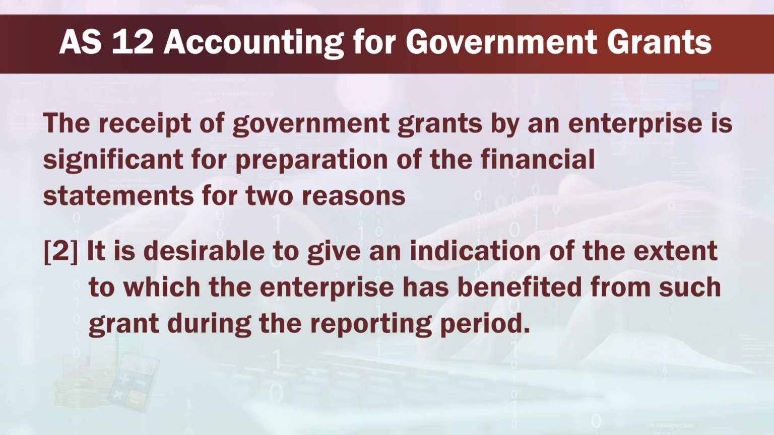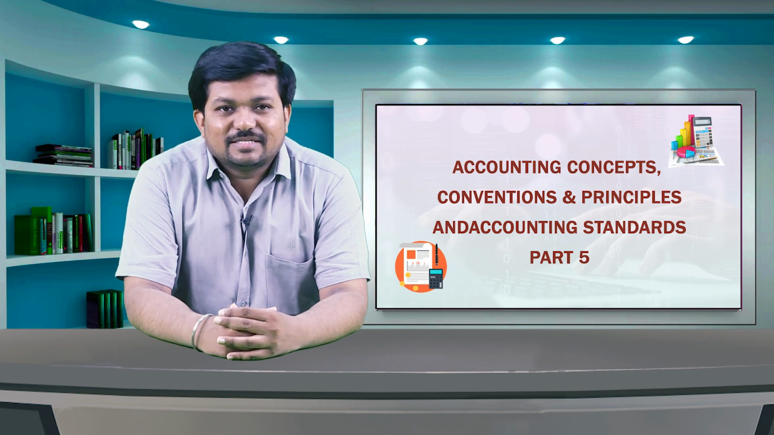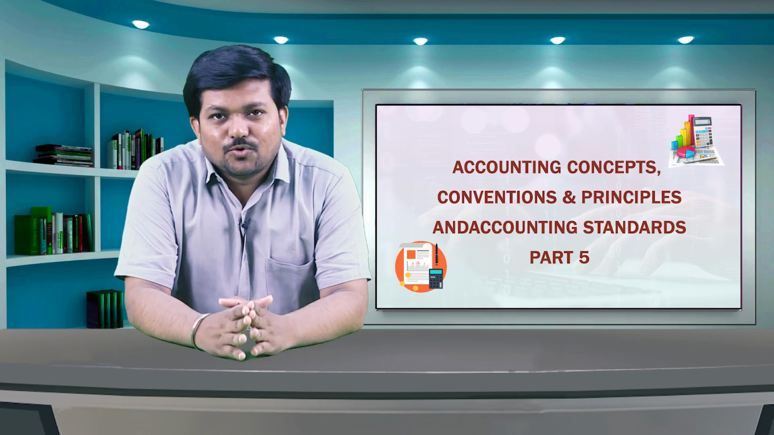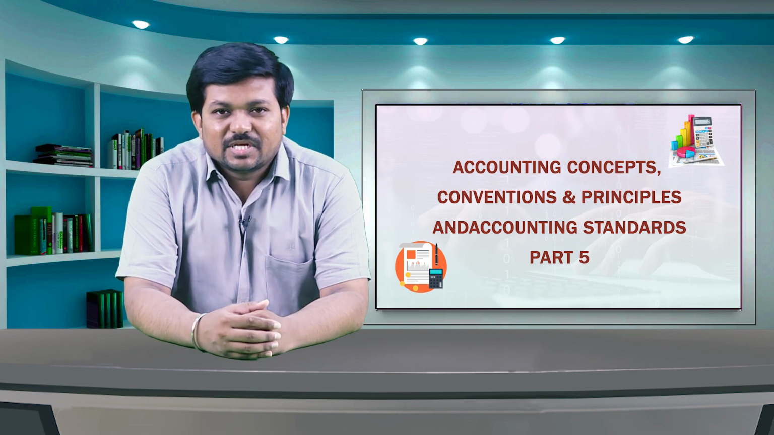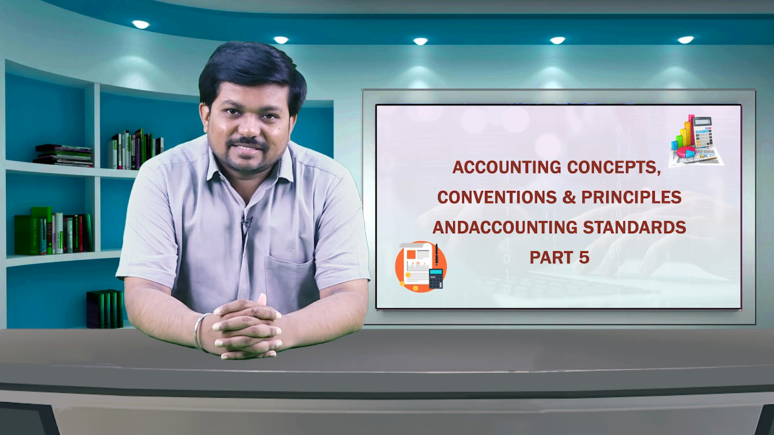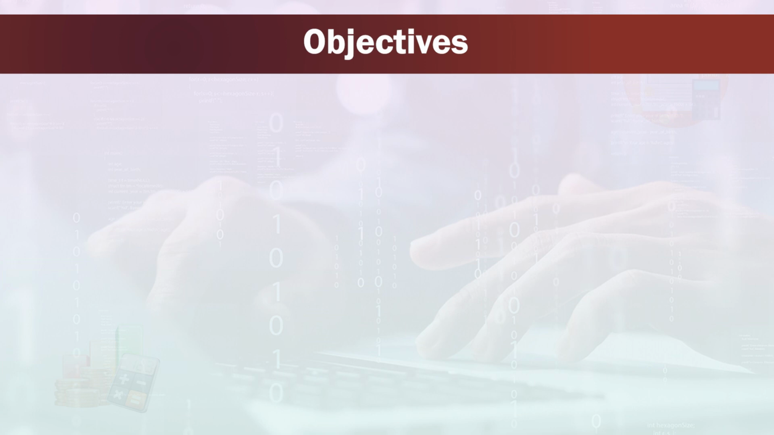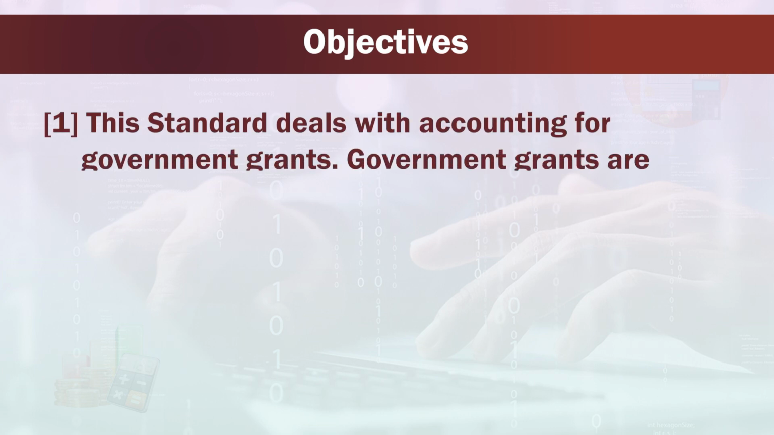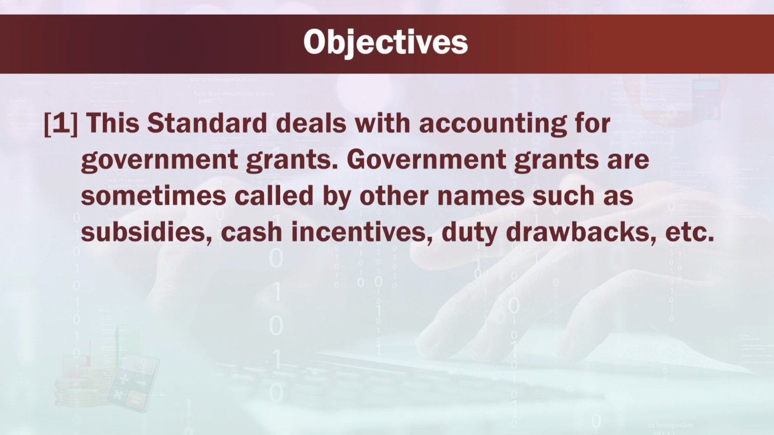during the reporting period. This facilitates comparison of an enterprise's financial statements with those of prior periods and with those of other enterprises. In this regard, this AS is issued. Now, we will see the objectives. The standard deals with accounting for government grants. Government grants are sometimes called by other names such as subsidies, cash incentives, duty drawbacks, etc.